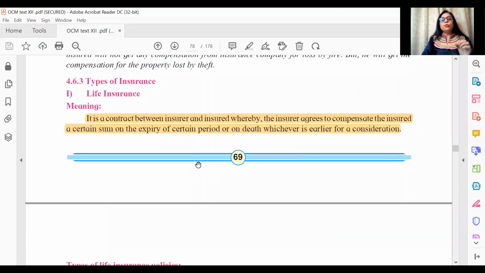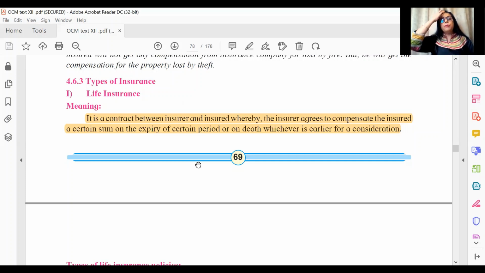Then again, we move on to the 3 types of insurances that we have. The first one is life insurance. What you have to study here is meaning and types. For all 3, a brief meaning is given and 3 types are given. So once again, we expect that we may get 2 marks for explain the term or concept of, say, life insurance or fire insurance or marine insurance, or maybe you get a short answer on what are the types of life insurance policies. So these are the possible questions.